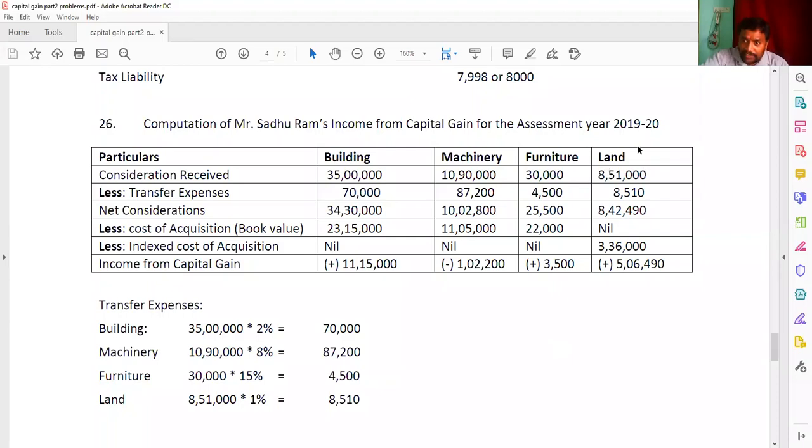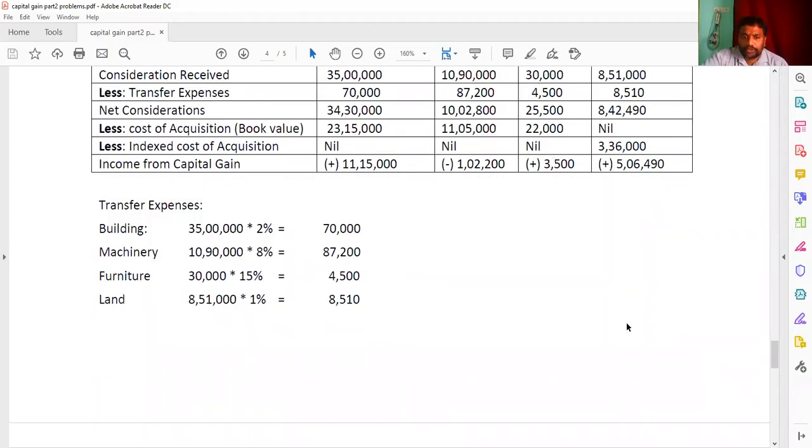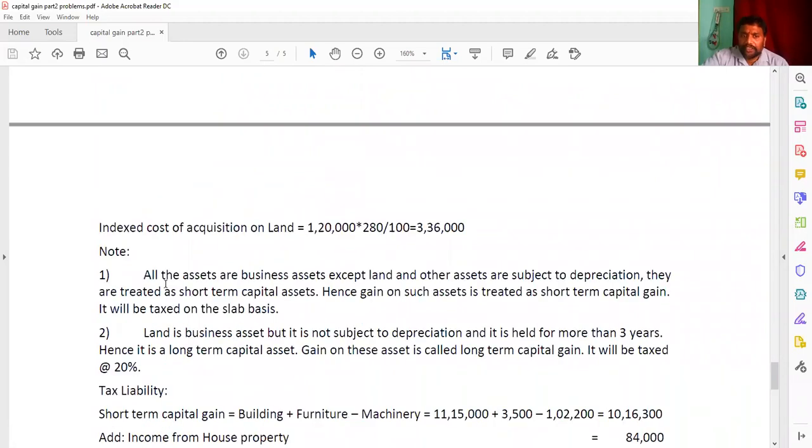But in the case of land, it is a business asset, but not subject to depreciation. We are calling it long-term capital gain. Look at these notes once. Here, all the assets are business assets except the depreciation we are calling short-term capital gain, and it is going to be taxed while calculating tax liability on a slab basis. But the land is a business asset not subject to depreciation, and held more than 3 years, we are calling it long-term capital gain. It will be taxed at a flat rate of 20%.